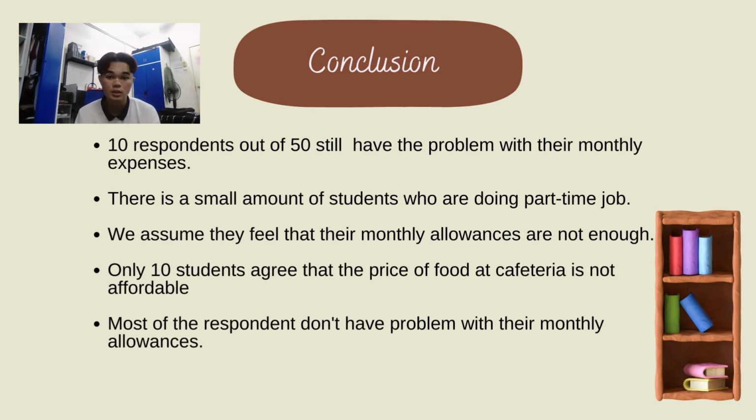Alright, in conclusion, there are 10 respondents out of 50 who still have a problem with their monthly expenses. Then there is a small number of students who are doing part-time jobs. We can assume they feel that their monthly allowance is not enough. Then only 10 students agree that the price of food at the cafeteria is not affordable. And last but not least, most of the respondents don't have a problem with their monthly allowance.